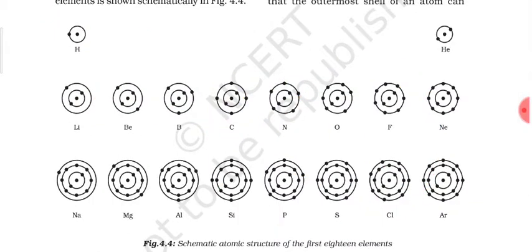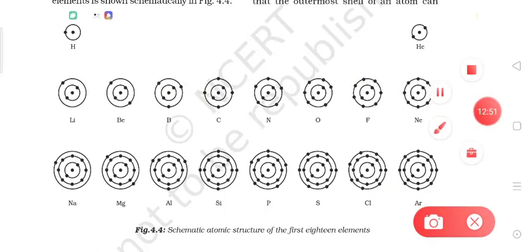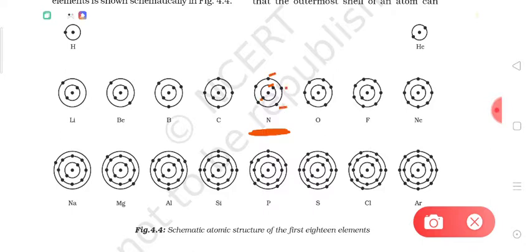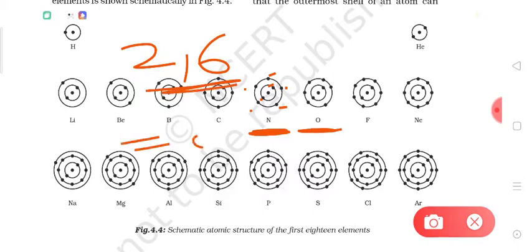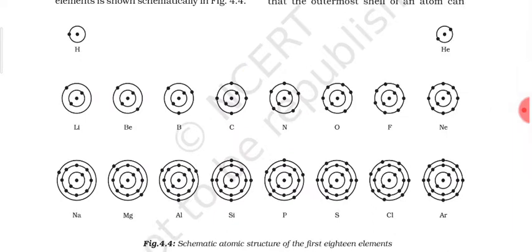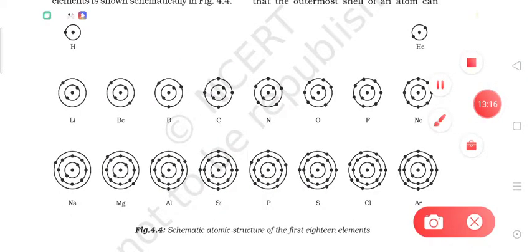In the same way, nitrogen has a total of 7 electrons. So in the first shell there are 2 electrons and the second shell accommodates the remaining 5 electrons. In oxygen the first shell will have 2 electrons and the second shell will have 6 electrons, so the total becomes 8 electrons. In fluorine, the total number of electrons is 9, right?